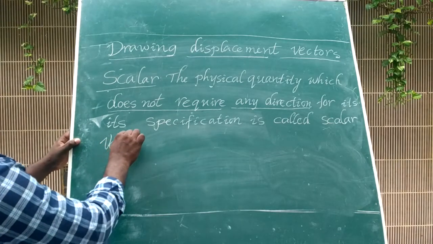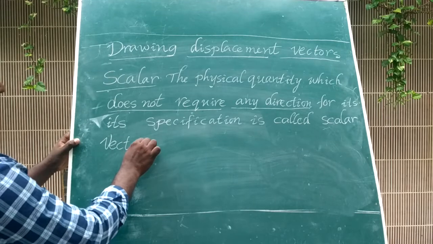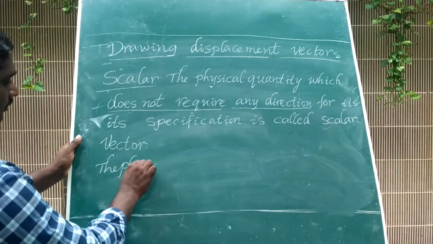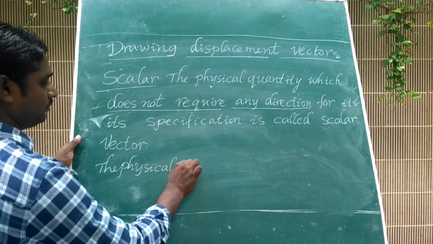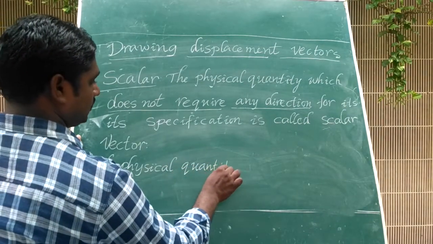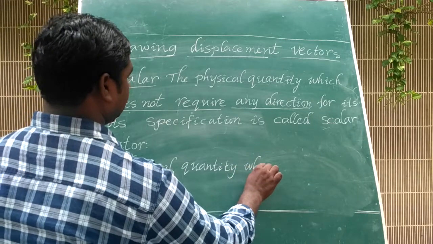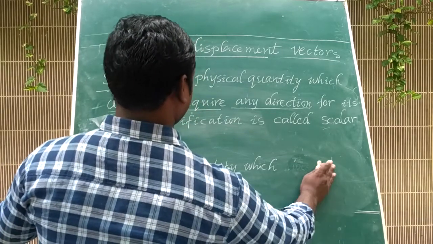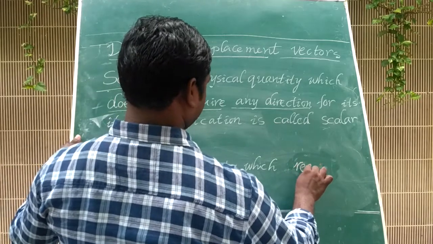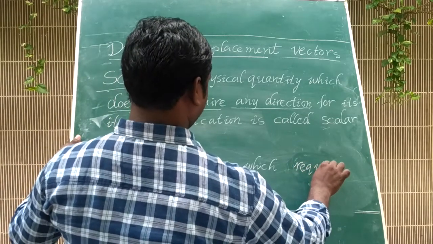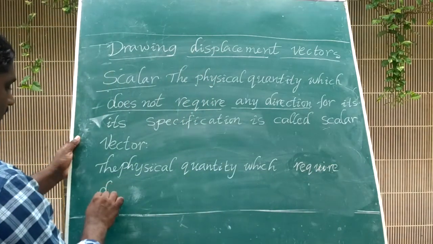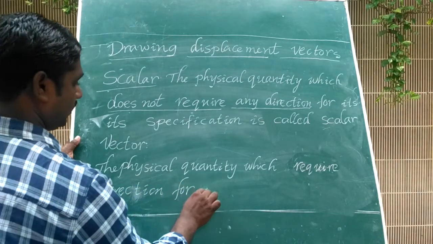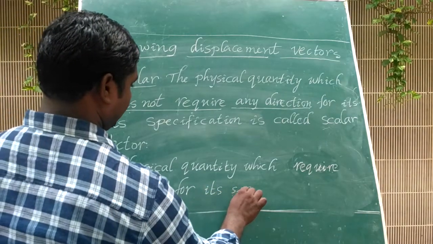What is the vector? Vector is the physical quantity which requires direction for its specification.